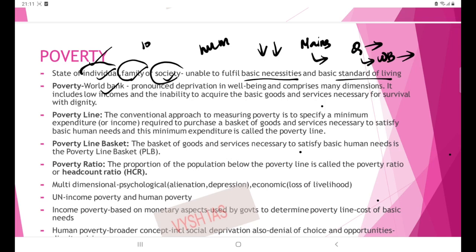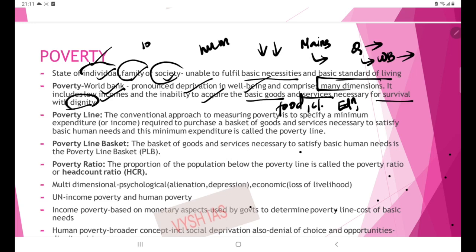So how has the World Bank defined it? It is pronounced deprivation in well-being and it has many dimensions. It is not only low income, not only economic disability, rather it is the inability to acquire basic goods like food, clothing, shelter etc., and basic services like education, livelihood, health etc. These are all inherent to the survival of the individual with dignity. So the World Bank provides a broader kind of definition.